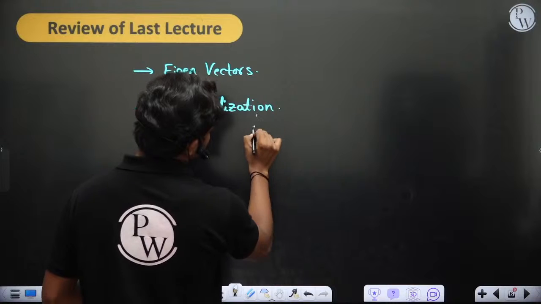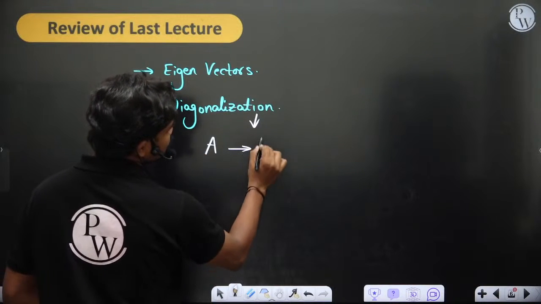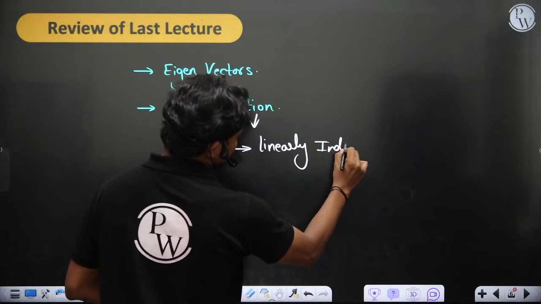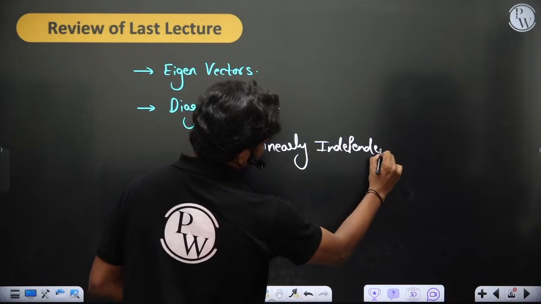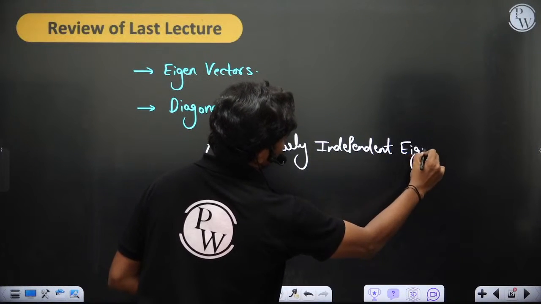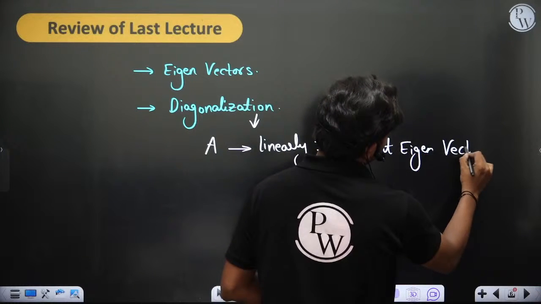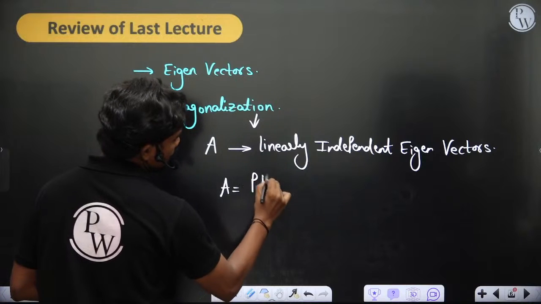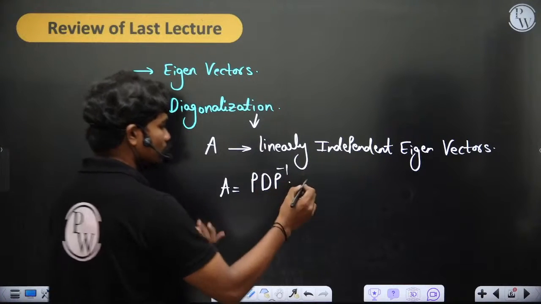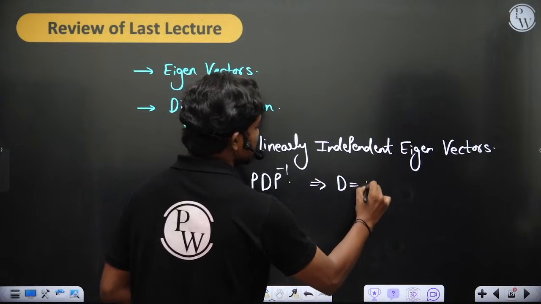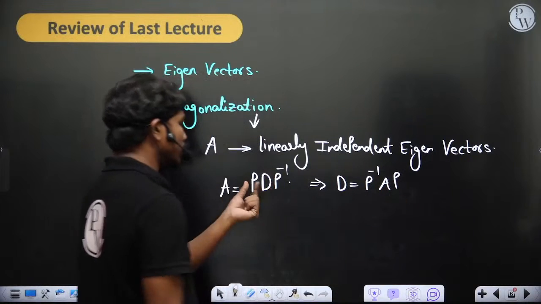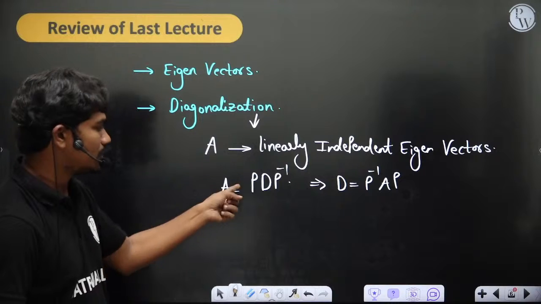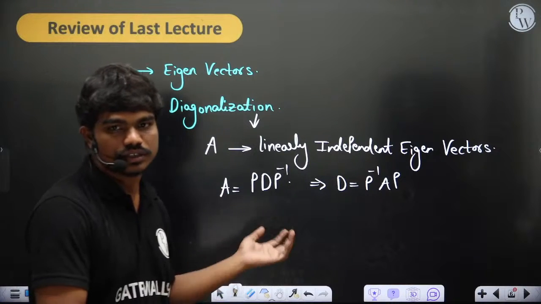Like if you take a matrix A, then as long as it has linearly independent eigenvectors, we can frame this matrix A is equal to P D P inverse. So a few people they are habituated to write this as D equal to P inverse AP. Of course both are same. If you keep multiplying with P inverse, then P with P and post multiplications, you'll get D is equal to P inverse AP, which is that. Okay, so you'll generally see all these things.